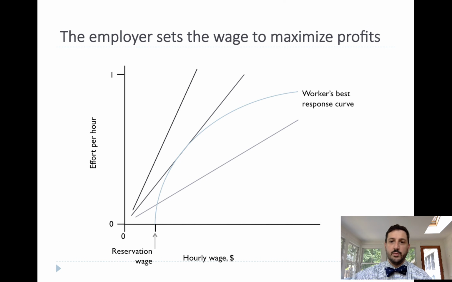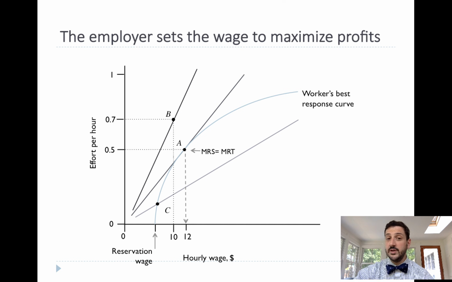So here's an example where we have the worker's best response curve, and we have our isoprofit curves, and our maximum profit is going to be at point A. We could be at point C, but at point C we're at a lower isoprofit curve, and so the firm would be getting lower profits. They don't want that. They want to be at point A. They'd love to be at point B. Point B is great, but the only way they're going to be able to be at point B is if the worker's best response curve changes.